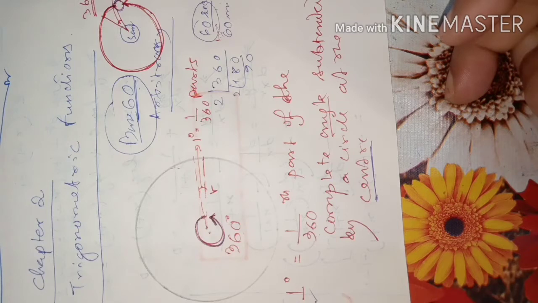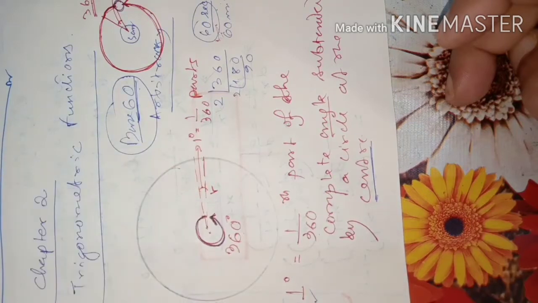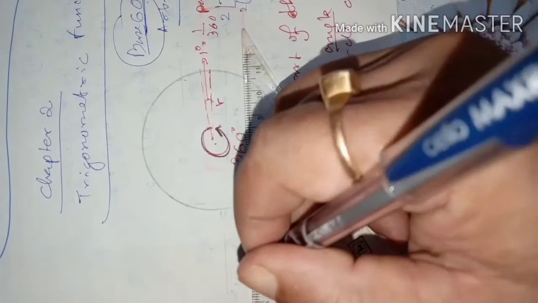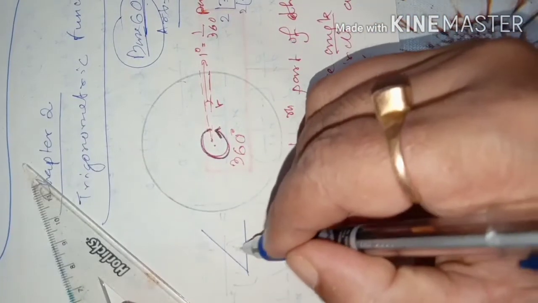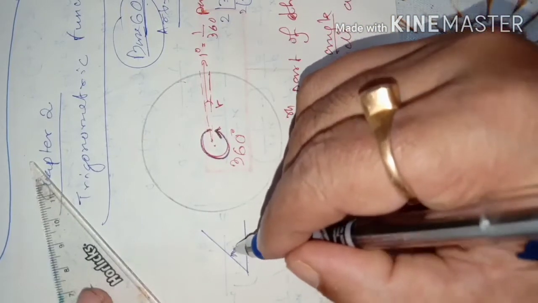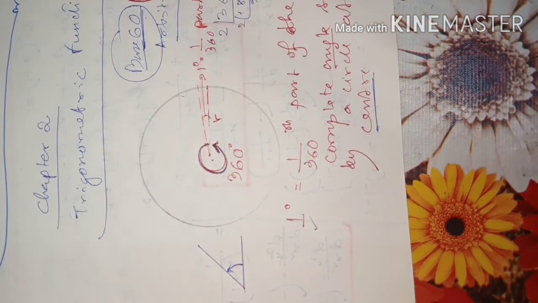So we have a natural system of measuring plane angles. Now this system was going on till class 10. We are just measuring angles in this system. When we draw an angle, we measure it in degrees. Suppose this is an angle, it is measured in degrees. But we have got another very natural system called the radian system.